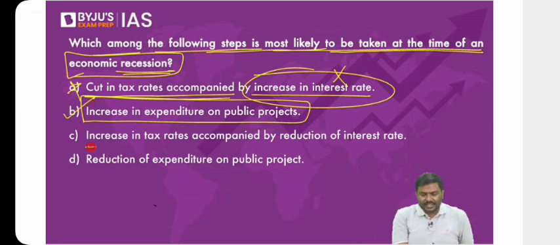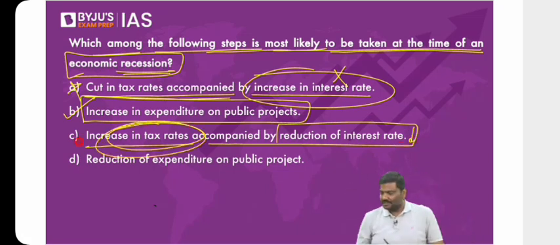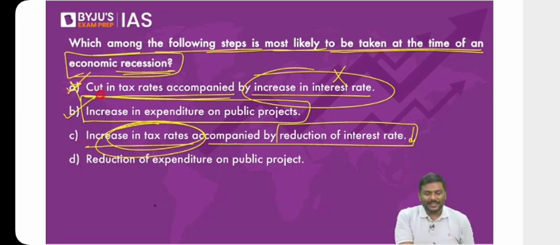Let's keep it. Increase in the tax rates accompanied by reduction in the interest rate. You will reduce the interest rate, that will help in higher demand. But what about the tax rates? I hope you understand. What about increasing the tax rate? It is basically a flip-flop of option A. In option A, it said cutting the tax rate will help us. But here it says increase the tax rate. It will not help recession.